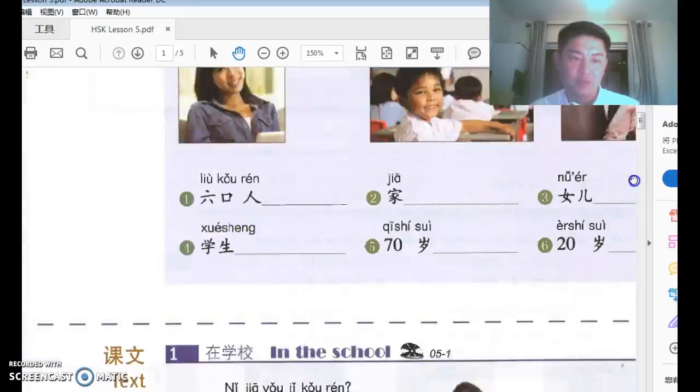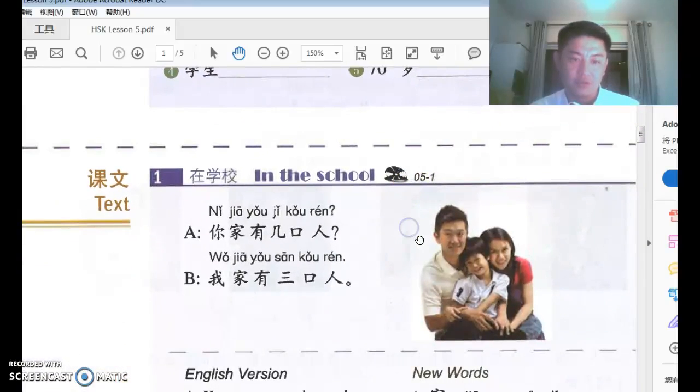Right, so that's that. And then in the first conversation, the most important part is the measure word. Okay, 三口人, or you can say 三个人. 个 is the most commonly used measure word. 有 is have, but here it means there are. So a place has something, so there is something in the place. 你家有几口人?